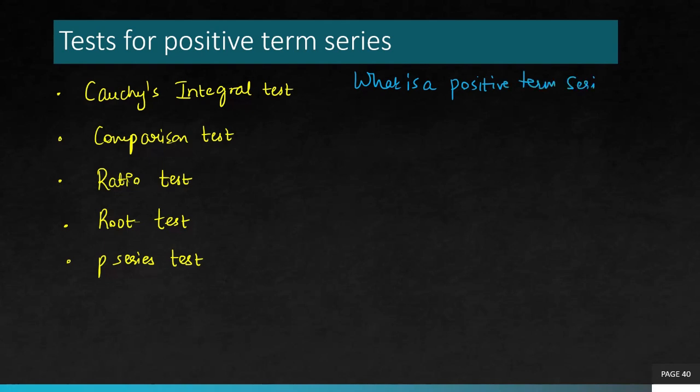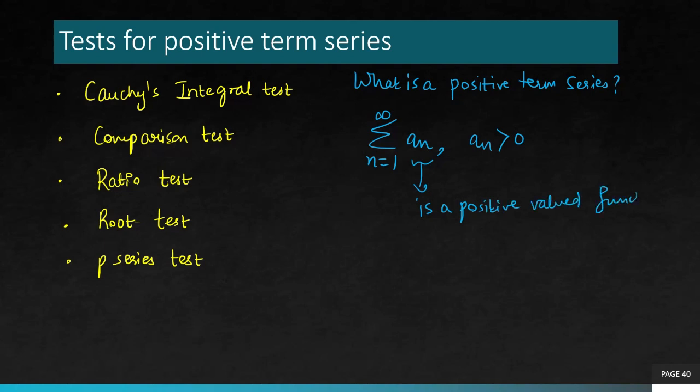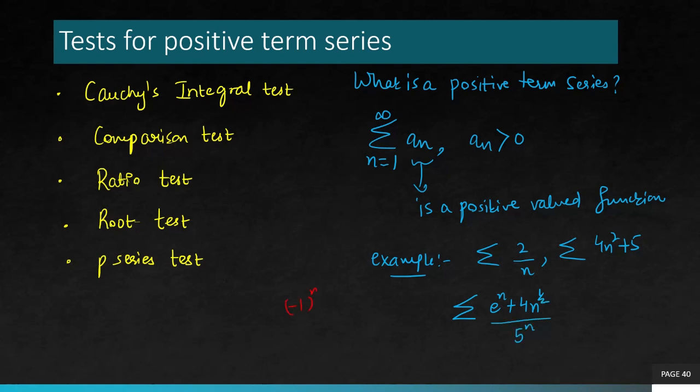It's clear from the name though. A series in which all the terms are positive, so an is greater than 0, that series is called a positive term series or positive valued series, because an is a positive valued function. Examples: summation of 2 over n, 4n square plus 5, e to the power n plus 4n, half to the power 5n, all of these are positive term. But if you look at negative 1 to the power n over n plus 1, it's not a positive term series, clearly because the terms are alternatively positive and negative.